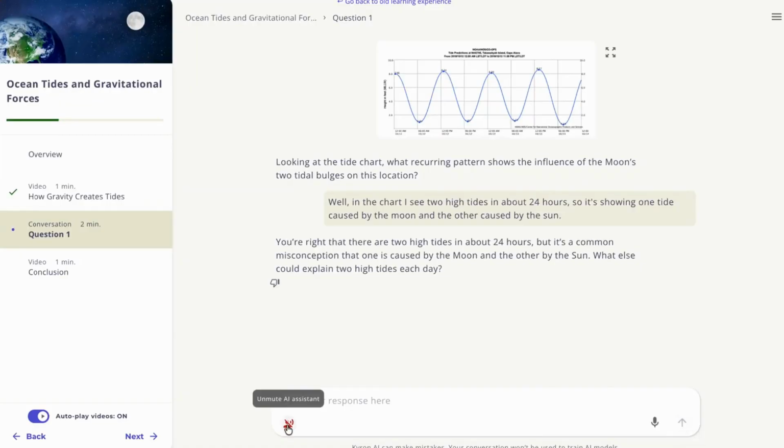Next, you'll receive feedback. Tides in about 24 hours. But it's a common misconception that one is caused by the moon and the other by the sun. What else could explain 2 high tides each day?